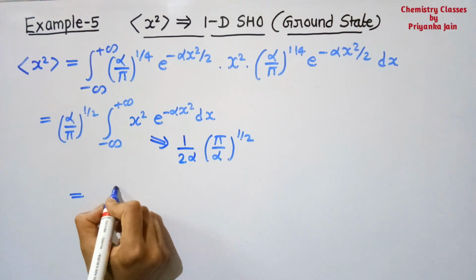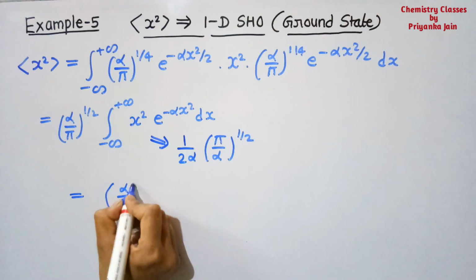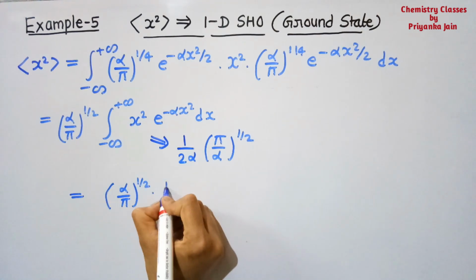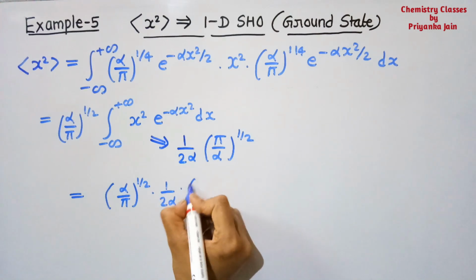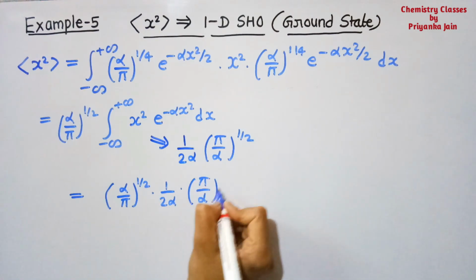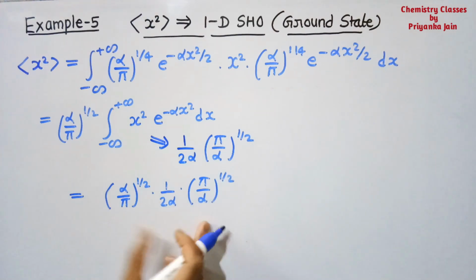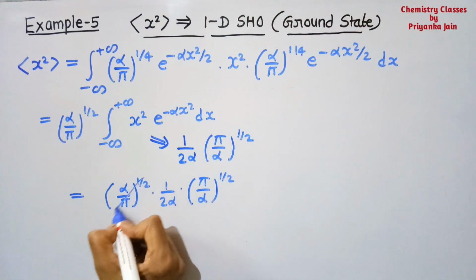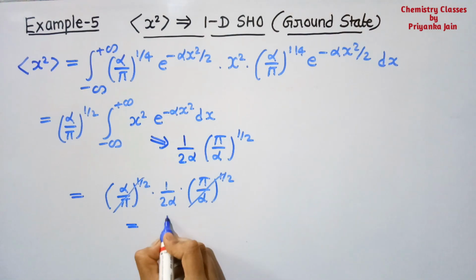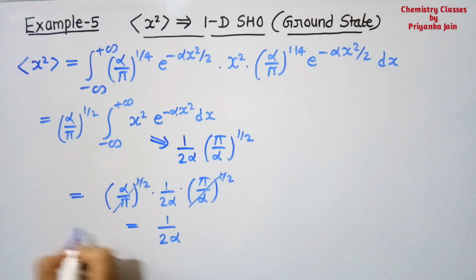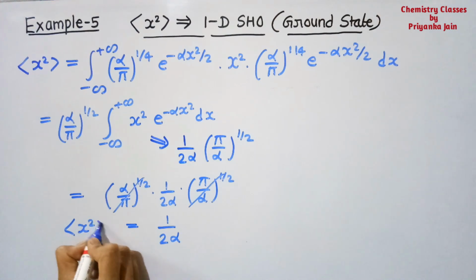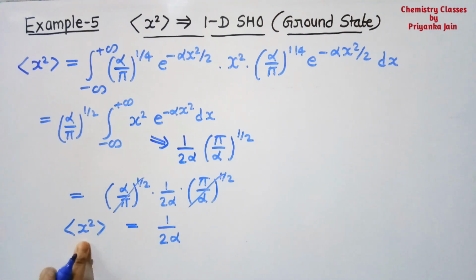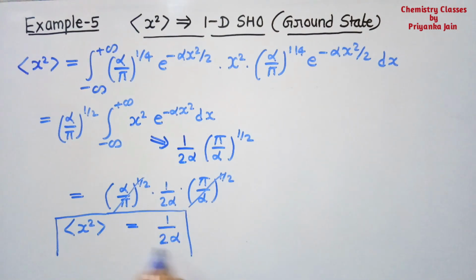So what will be our value now? (alpha/pi)^(1/2), then 1 by 2 alpha, then (pi/alpha)^(1/2), right? Now you can see here, these two terms will cancel out, okay. So what is the remaining thing? 1 upon 2 alpha. This is the value of the x square. The average value of x square will be 1 upon 2 alpha in the case of 1D SHO, okay, this is another value that you have to remember, right?